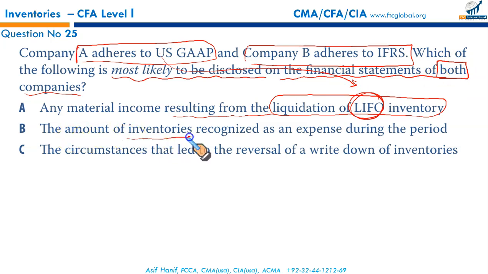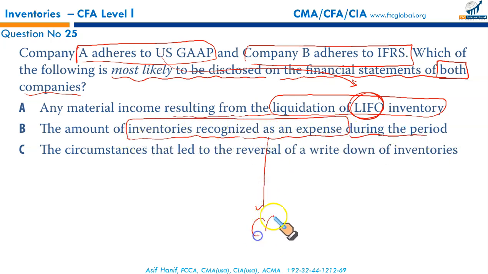The amount of inventories recognized as an expense during the period. Inventories recognized as an expense basically is CGS. Inventories that are sold become a cost. An inventory is an asset as long as it's in your warehouse. Once it is sold, that inventory becomes a cost to be compared against the revenue. That's called CGS.